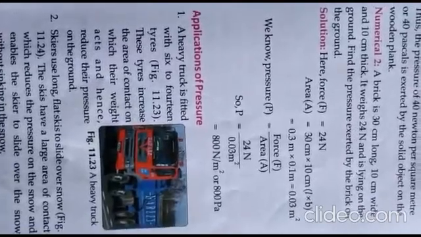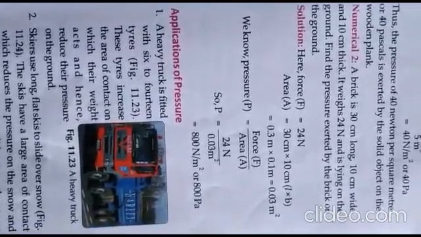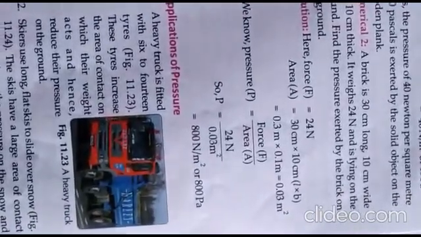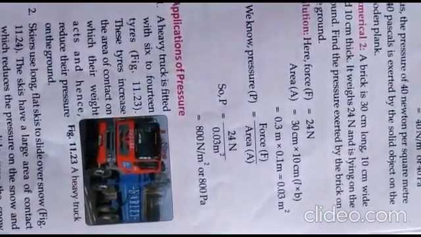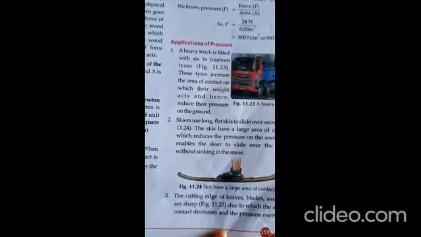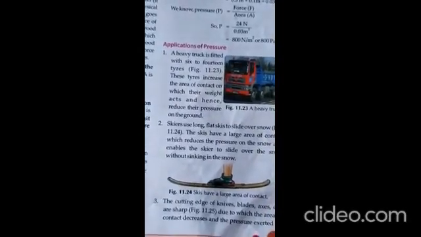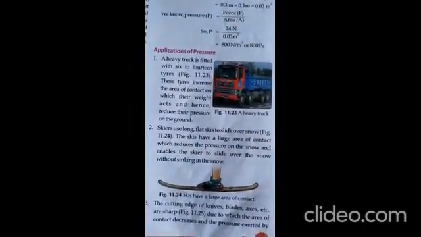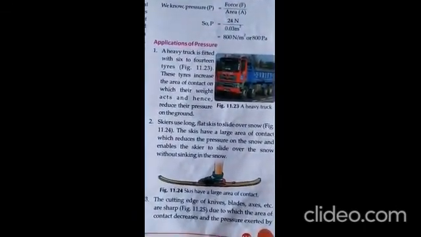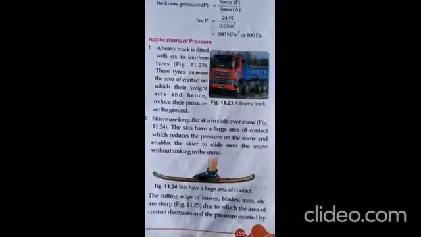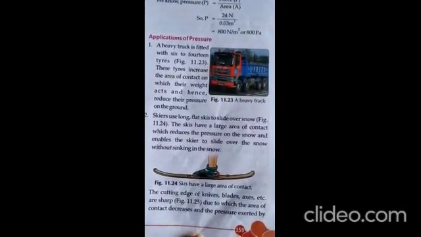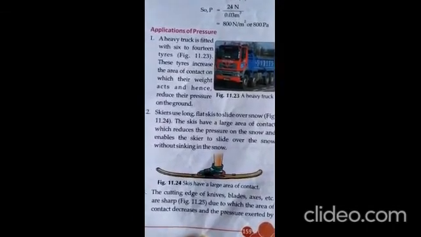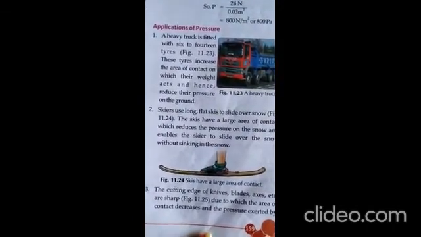Understood here? So this is about how you can find out the pressure. Based on this, some numericals are given on the back side of your exercise. You have to solve that. Now what is the application of this pressure in your daily life? We see that the heavy trucks are fitted with 6 to 14 tires. Why are they fitted with 6 to 14 tires? As we already said, if the area of contact increases, then the pressure will be reduced